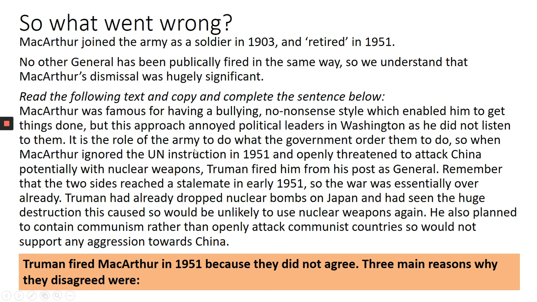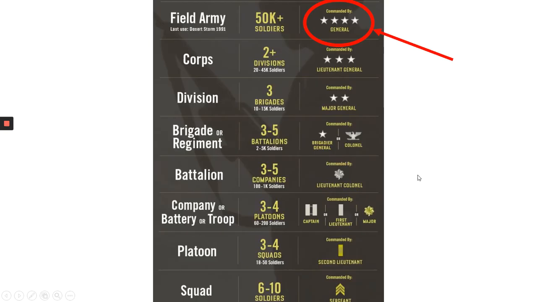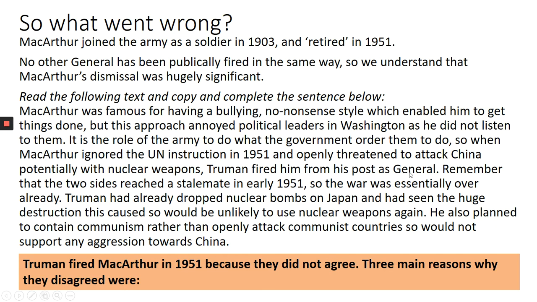I've mentioned it's the role of the army to do exactly what the government orders them to do. So when MacArthur began to ignore the UN instruction in 1951, which was don't attack China, and then threatened to attack China, potentially with nuclear weapons, Truman felt he had no choice and fired him publicly from his post as general. And remember, the general is the person who's most powerful, so it is a really, really big deal.